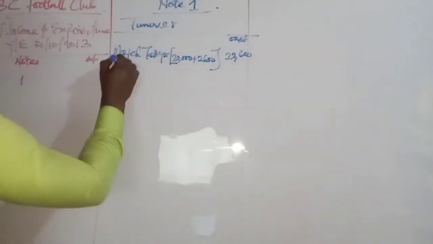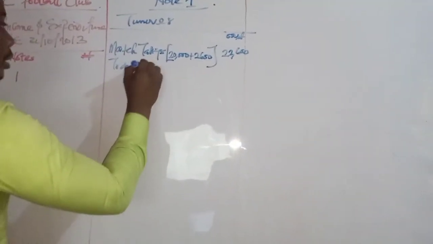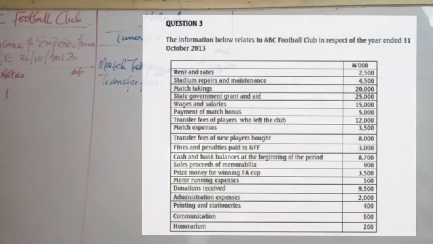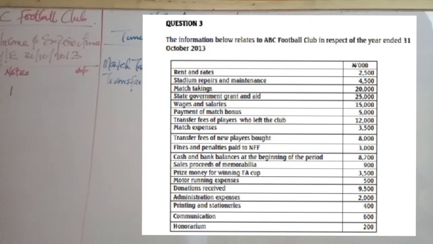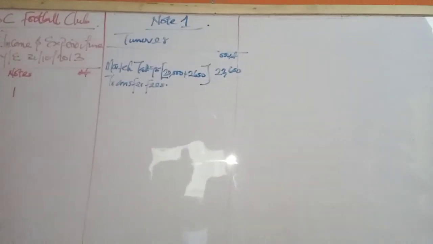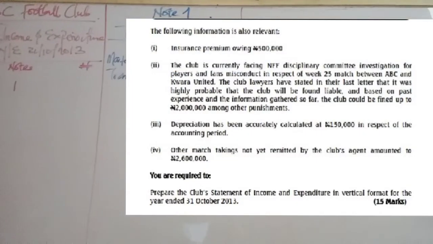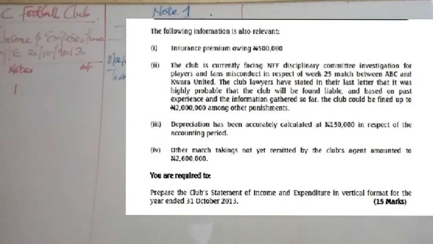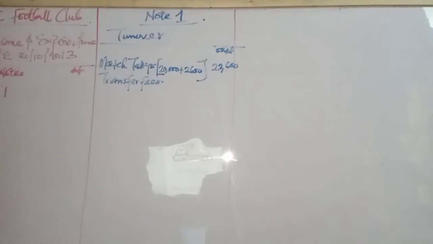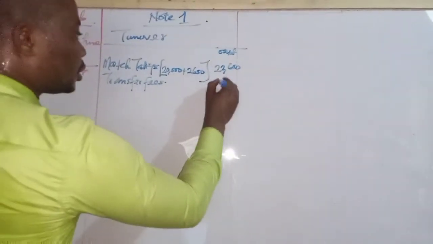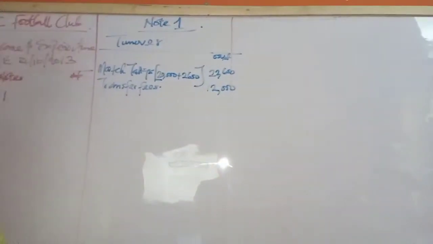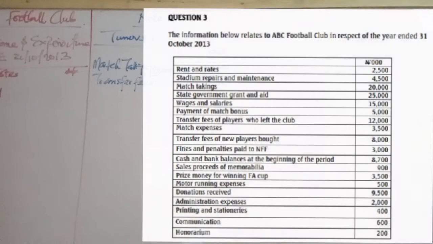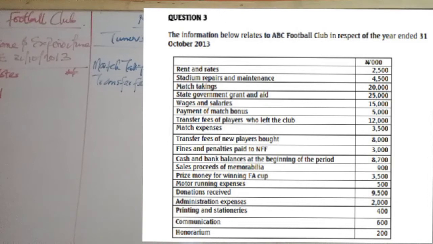So that's turnover. So we can say transfer fees. How much do we have there? We have 12 million. So we check, is there any additional information? No. So we're taking it straight, 12 million. So what's the other one there? What are the basic turnover items of the business?